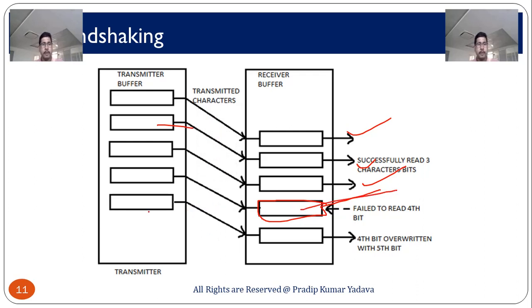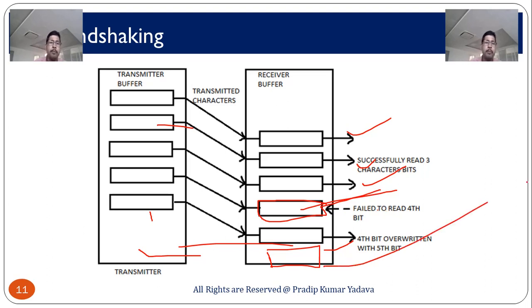Suppose the next data is transmitted, there is no problem. Again in the next data, suppose data is in the register buffer and the transmitter again sends the data. In that case, this data will be lost, meaning this is not an example of perfect communication, because here we are losing the data.